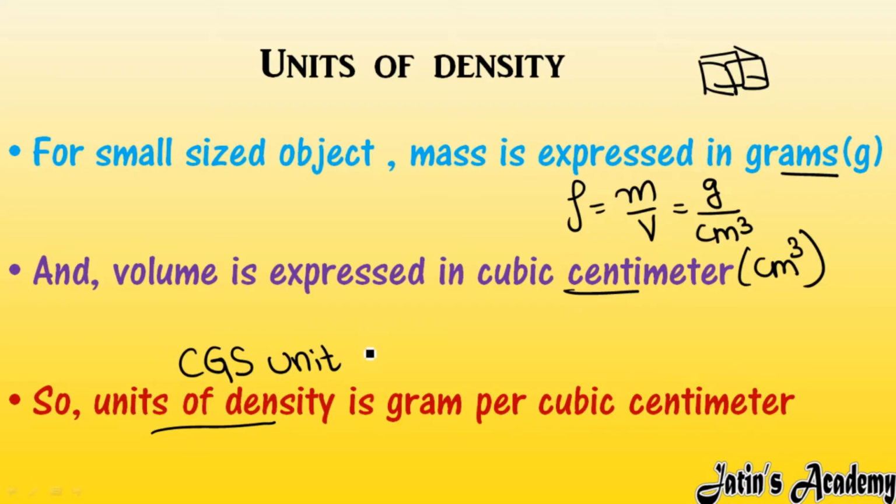So what is the SI unit of density? SI unit is kilogram per meter cube and CGS unit of density is gram per centimeter cube, which is very important from exam point of view also. These two units you have to remember properly.